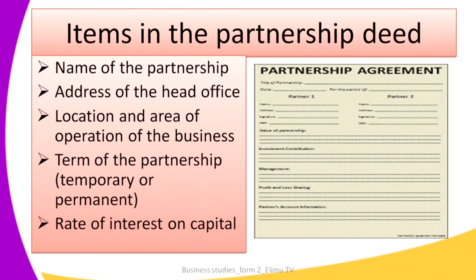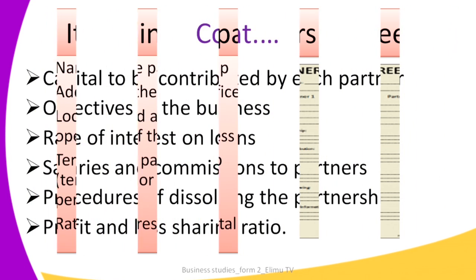The other item you'd find in a partnership deed would be the rate of interest on capital. Remember that one of the sources of capital for a partnership would be the contributions by the partners, and we call that capital. Depending on how much one has contributed, one receives interest. So they have to agree on the rate of interest on capital.